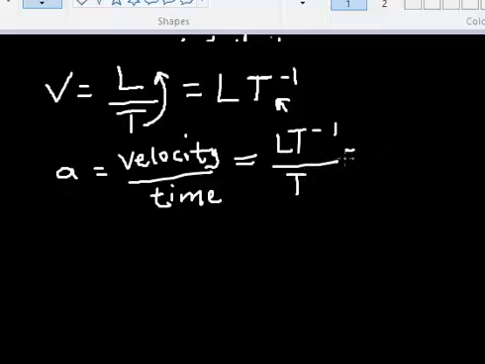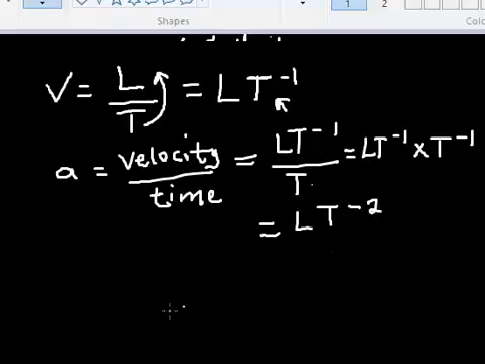You know what happens here. We go up again, so I have LT^-1 times T^-1. In indices, you know very well that T^-1 times T^-1 gives T^-2. So that is the dimension of acceleration: LT^-2.